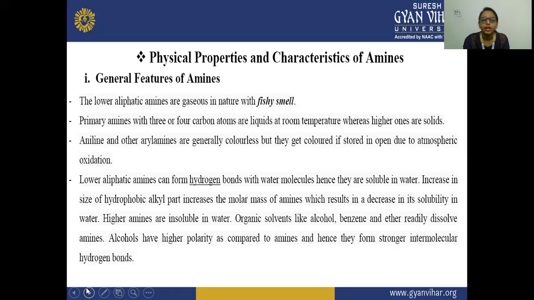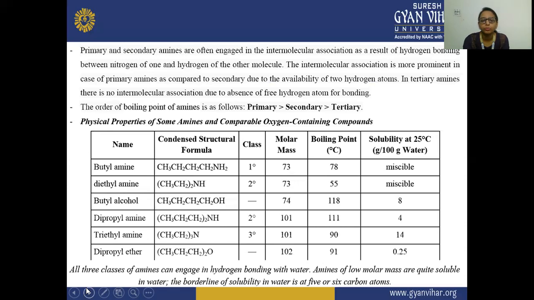Alcohols have higher polarity as compared to amines, and hence they form stronger intermolecular hydrogen bonding. Primary and secondary amines are always engaged in intermolecular association as a result of hydrogen bonding between the nitrogen of one molecule and the hydrogen of the other molecule.